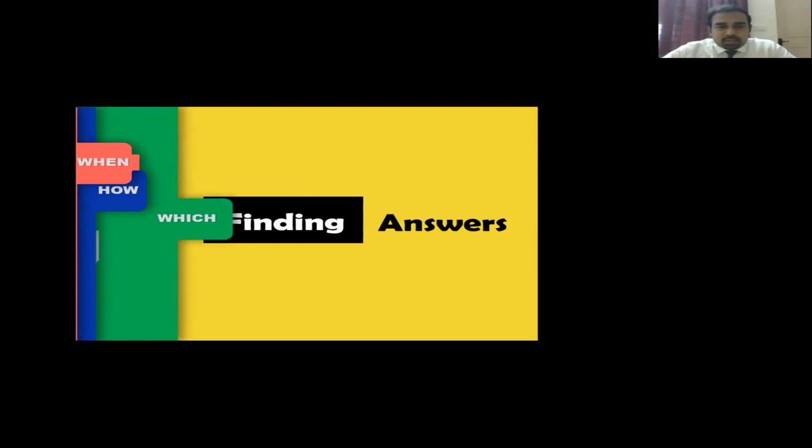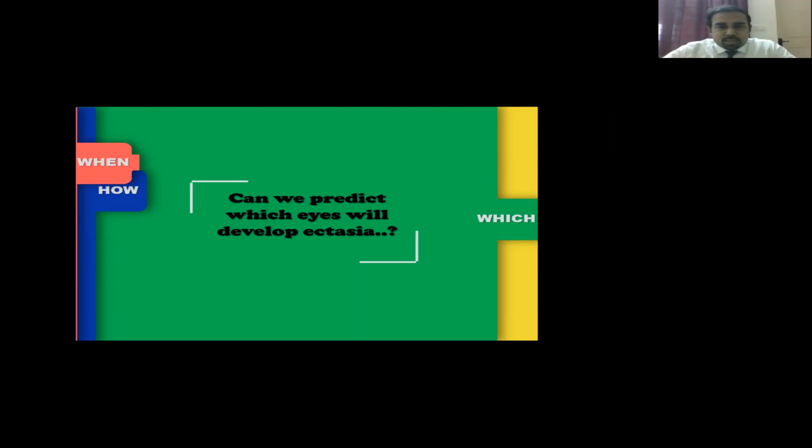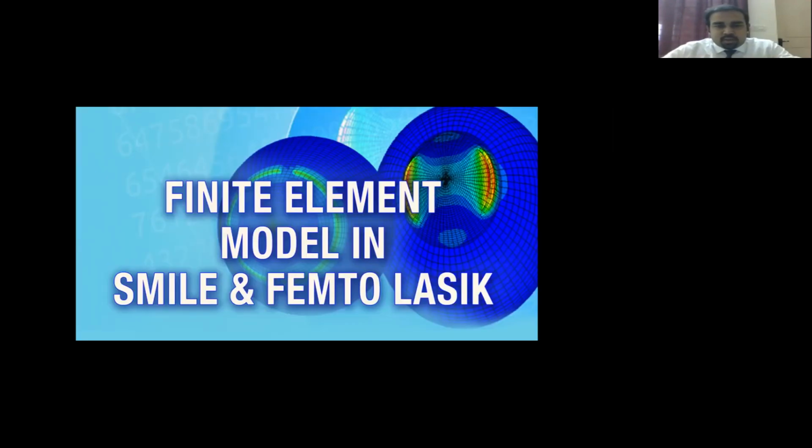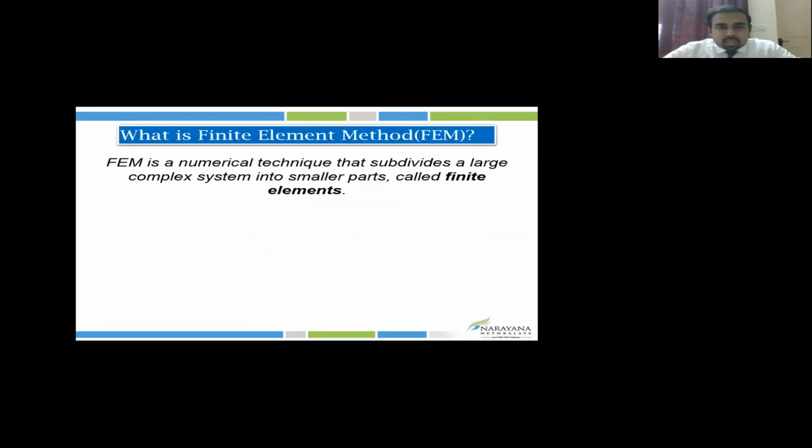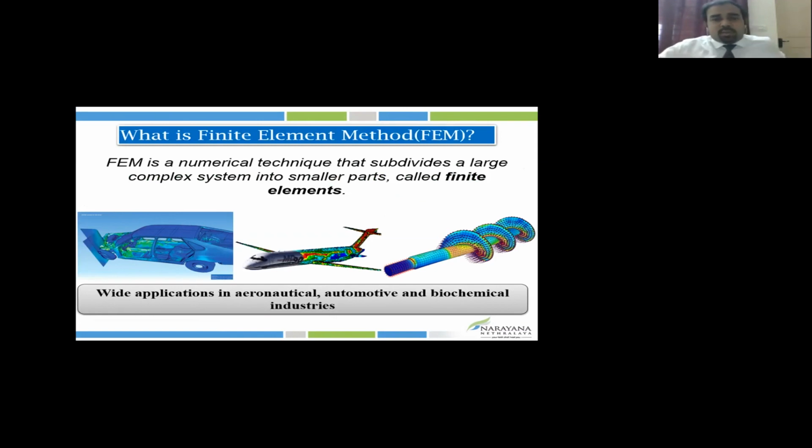So the answer lies in further abilities to know which side develops ectasia, based on a specific biophysical concept called finite element modeling. And what finite element modeling basically does is, instead of looking at how your Corvus looks in just one plane, you consider your cornea to be finite elements, and then look at the biomechanical properties of the cornea for each and every element. This combination concept has been used before in aeronautical and other areas of engineering, where you consider a specific car or an aeroplane to have multiple components, all of which differ in their biomechanical properties, to finally give you one final biomechanical index.